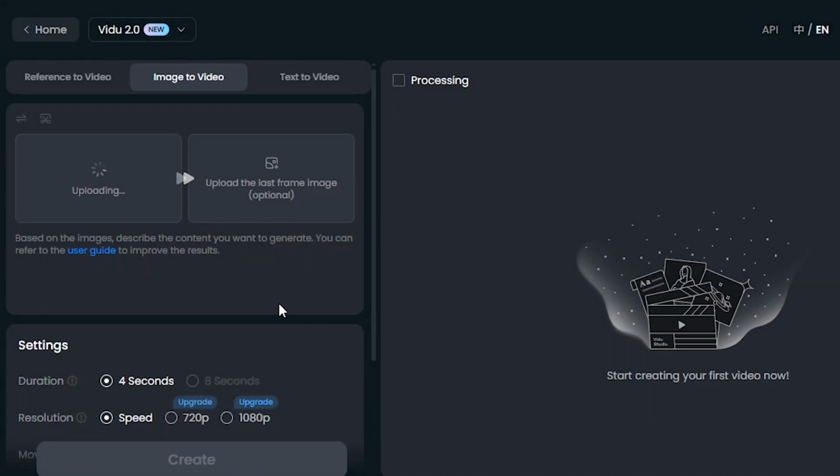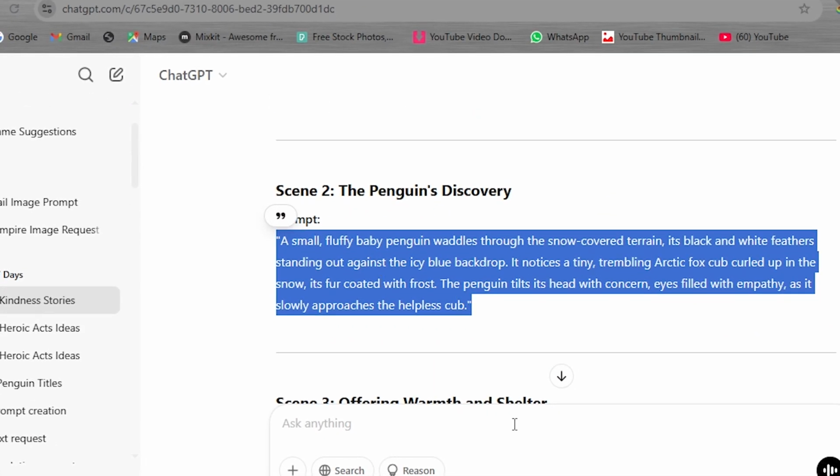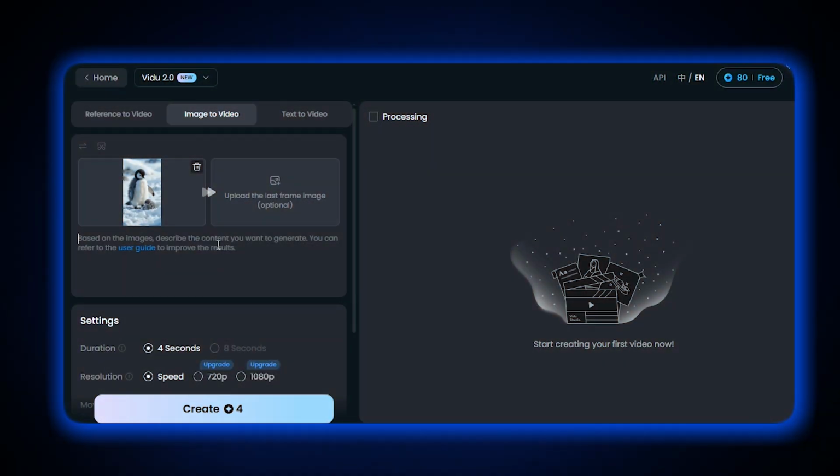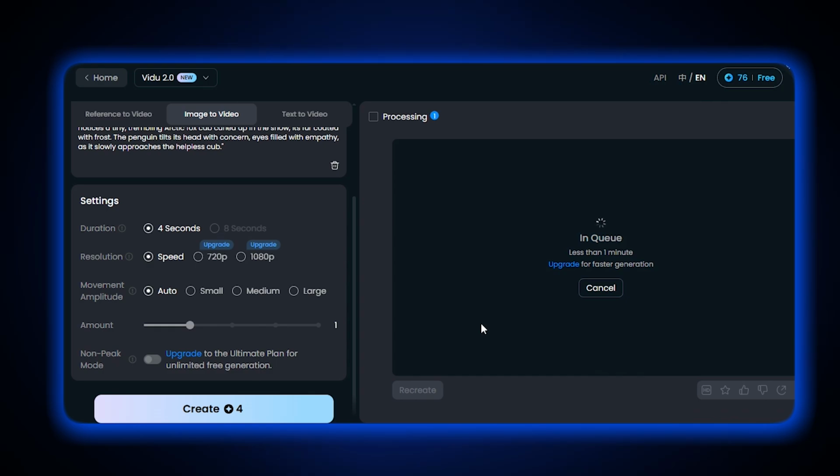So just head over to image to video, simply upload your image from here, and after that head back to GPT and simply copy the prompt of the image once again, and now you need to paste the same prompt here in Vidu as well. This prompt basically involves the action that our animal is performing, so we don't need to write it again separately. And after that, you don't need to do much. Just keep the value of movement amplitude to medium, and that's it.